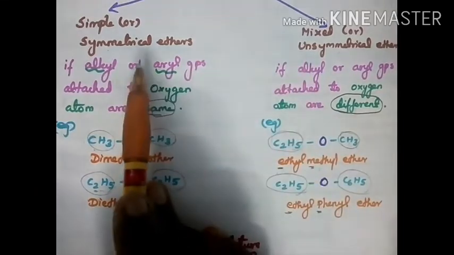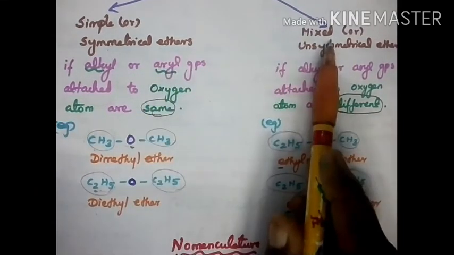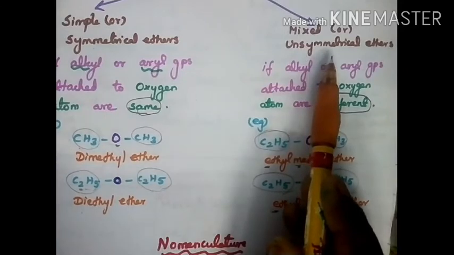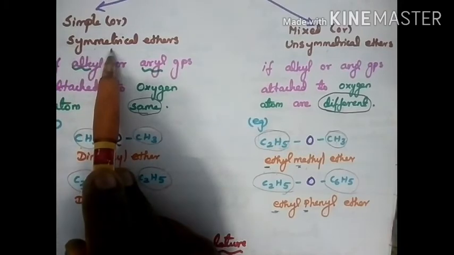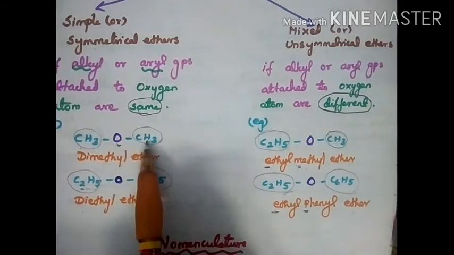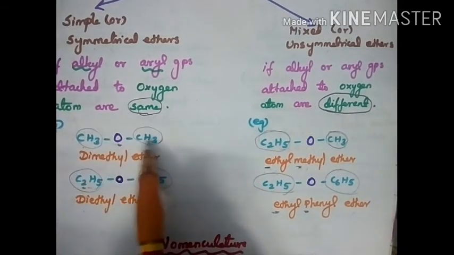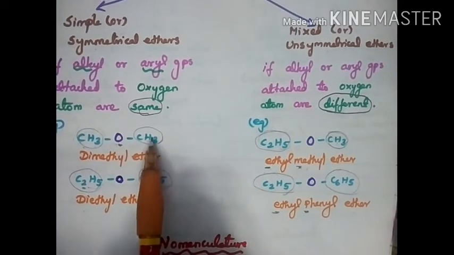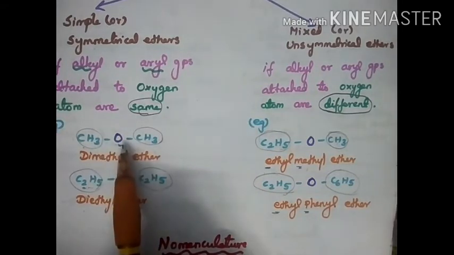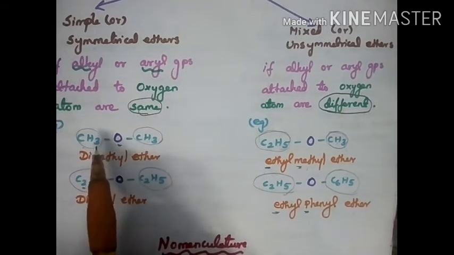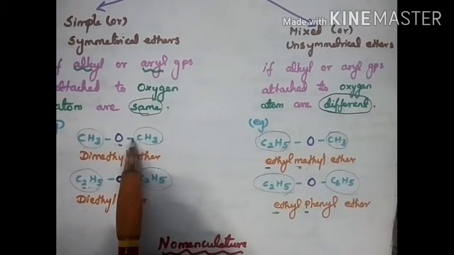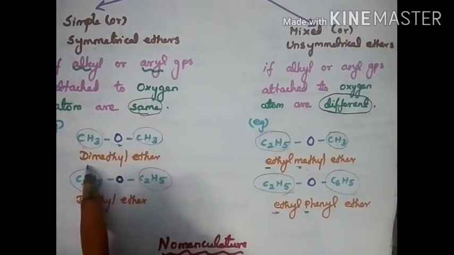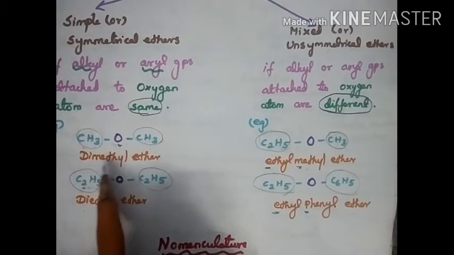Simple ethers are also called symmetrical ethers, and mixed ethers are called unsymmetrical ethers. Symmetric means the alkyl groups attached to oxygen are the same, or the aryl groups attached to oxygen are the same. Here CH3, CH3, the same group, so it is an example of a simple or symmetric ether. It is called dimethyl ether.